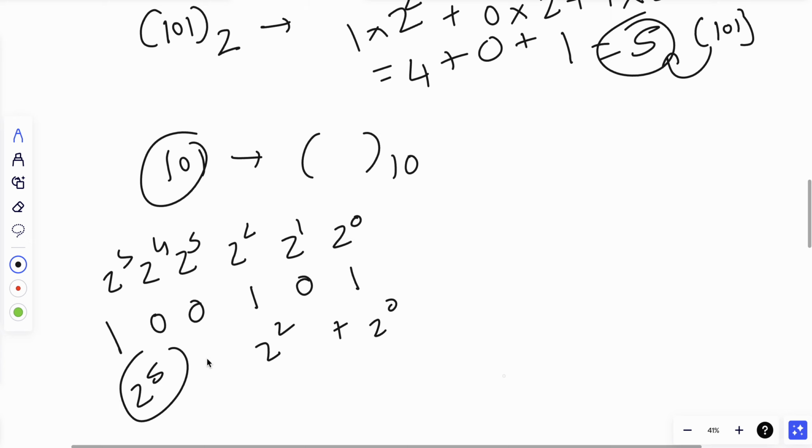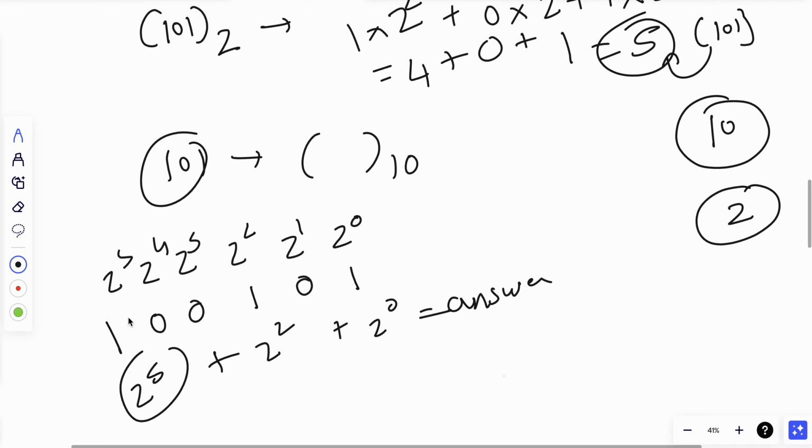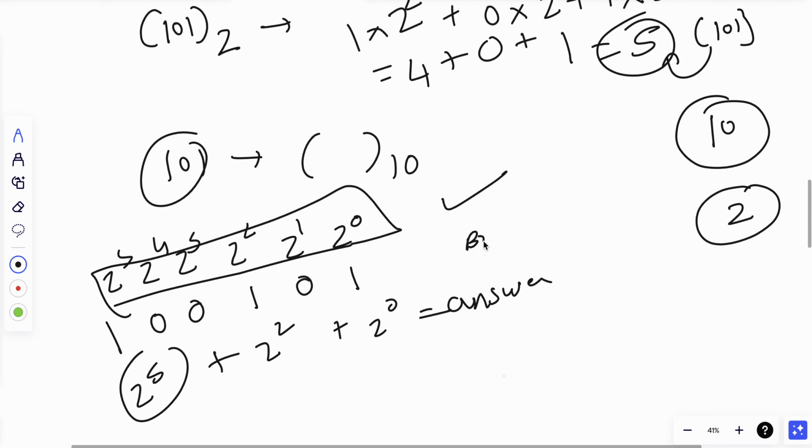We just add these three and we get the answer. That's how simple it is. Decimal is with the powers of 10, binary is with the powers of 2. You do this and you can reach any answer you want. So binary to decimal is that easy.